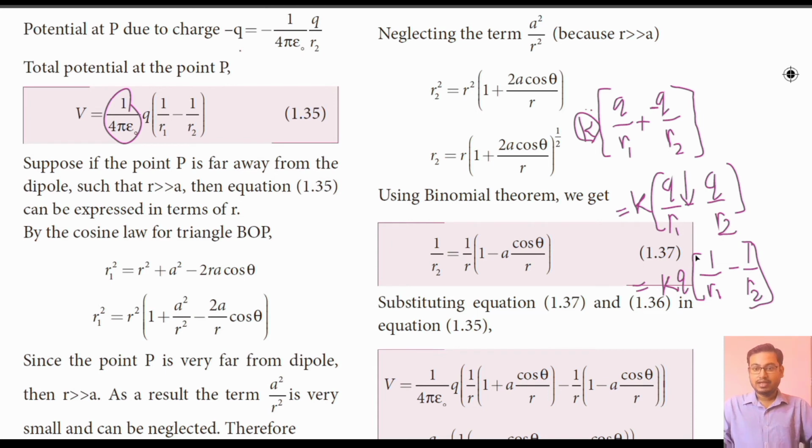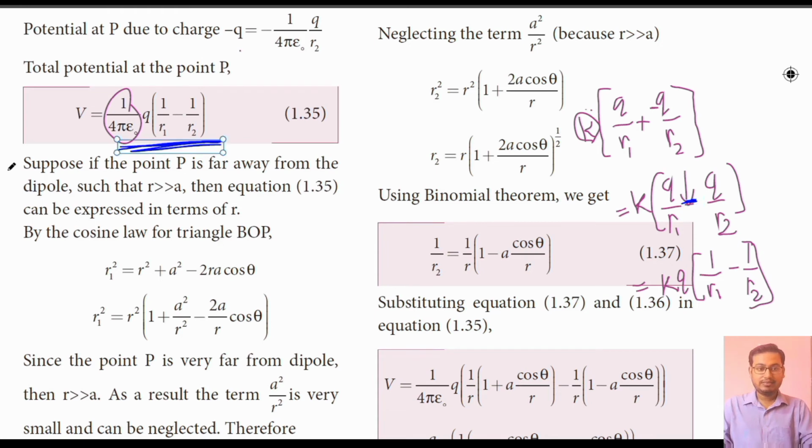So that is equal to, taking K also outside because it is common, the magnitudes of charges at point A and point B are equal. So taking Q outside, we will have KQ into 1 by R1 minus 1 by R2. That is 1 by 4 pi epsilon naught into Q into 1 by R1 minus 1 by R2, as given in equation 1.35. Suppose the point P is far away from the dipole such that R is far bigger than A, then equation 1.35 can be expressed in the form of R.